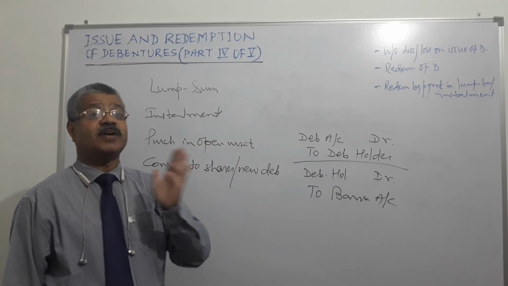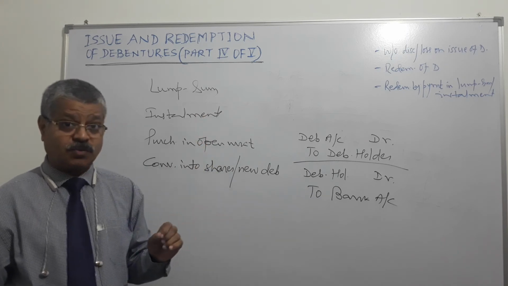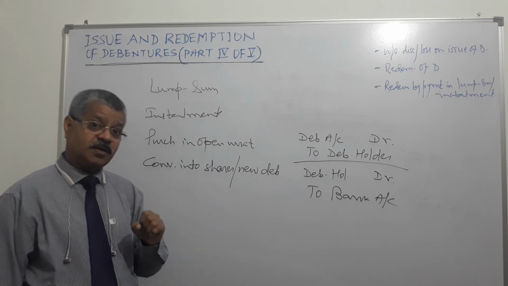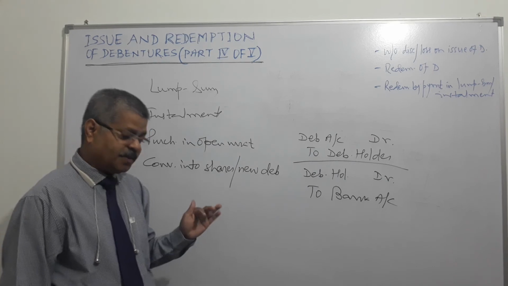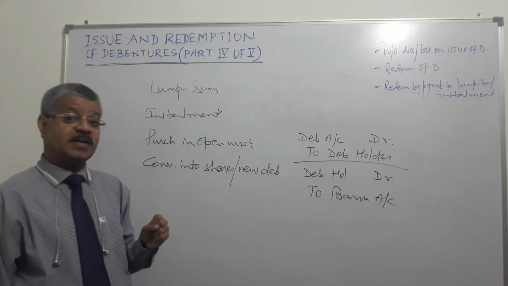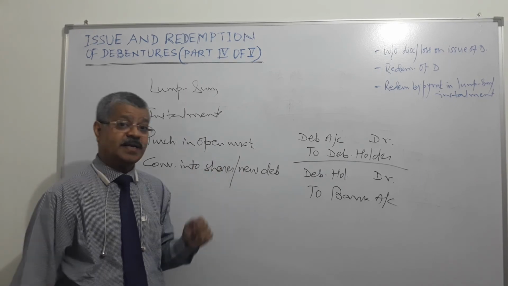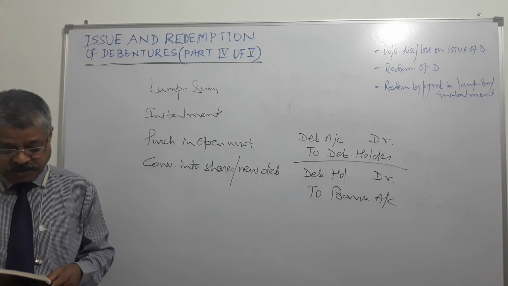Debentures which are privately placed are also exempt. Companies engaged in infrastructural activities are also exempted from maintaining debenture redemption reserve account, right?